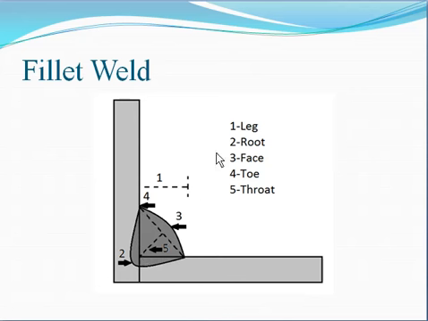Second is the root. Root is the center point. The 90-degree joint corner point is the root of the weld. Third is the face. This is the outer portion which is subjected to the atmosphere, or which is facing towards the external side. That is called the face. Now the toe. These corner points, the end points, are called the toe.